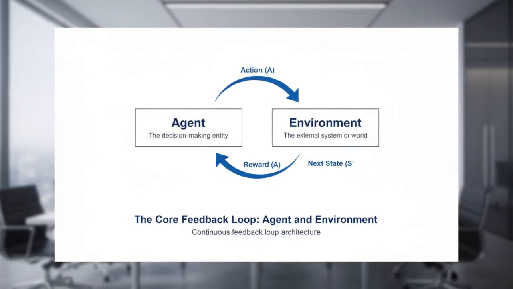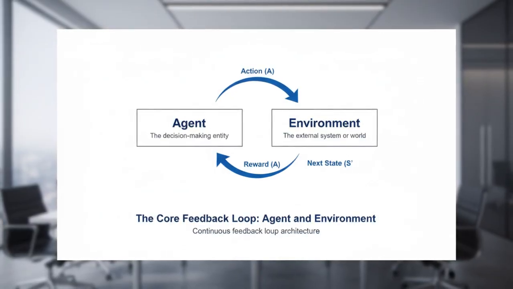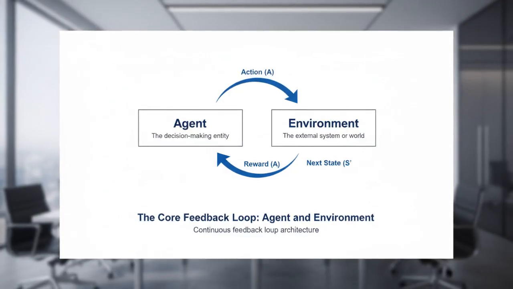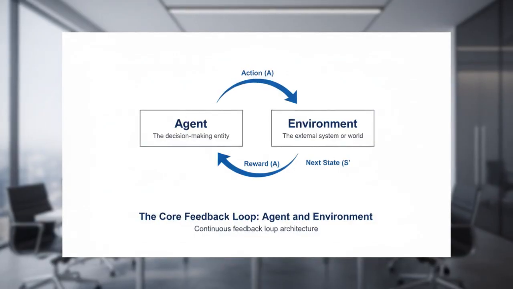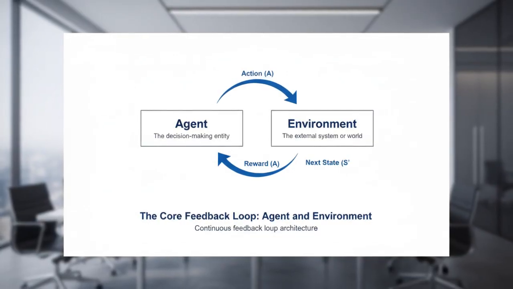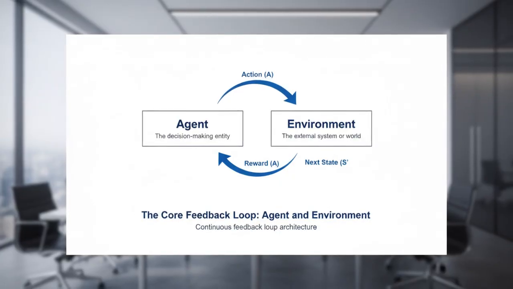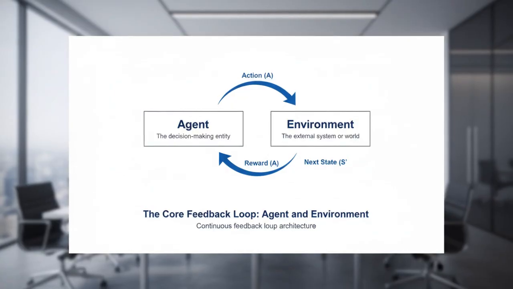Every decision, be it traffic routing or resource scaling, is an action that results in a reward, such as reduced latency or lower cost. The goal is to find an optimal policy that maximizes the total expected return over time. This loop is continuous, requiring high-availability data pipelines to ensure the state information is current and the reward signal is accurate for the learning process.